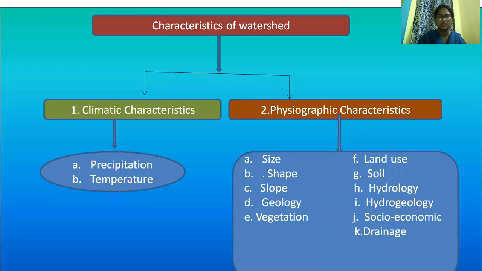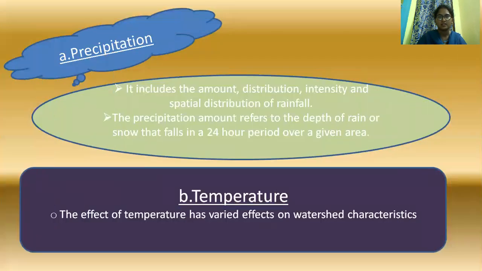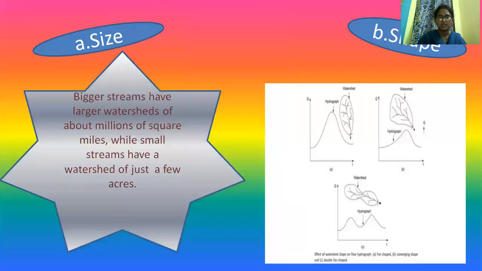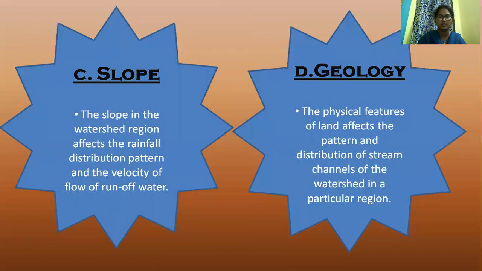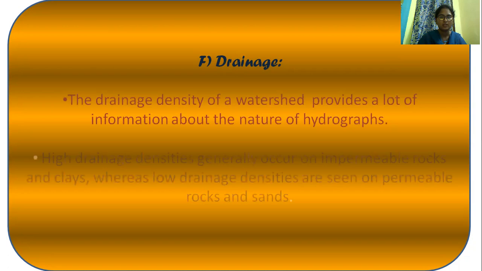Characteristics of watershed: one is climatic characteristics, another is physiographic characteristics. In climatic characteristics, there are two types, precipitation and temperature. The next one is physiographic characteristics. In that, size and shape were already discussed in the previous class, and geology can also be discussed. Vegetation is completed. Now, drainage: how does it affect the characteristics of a watershed?